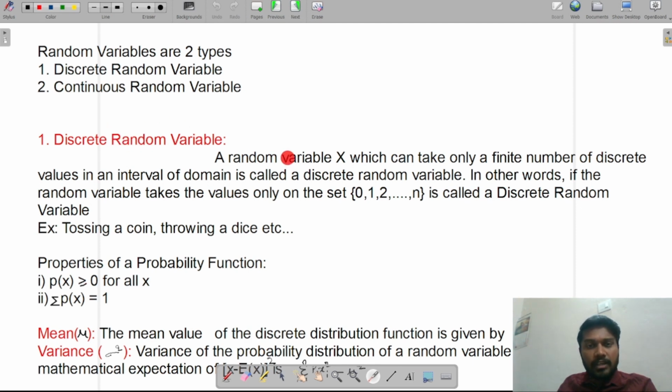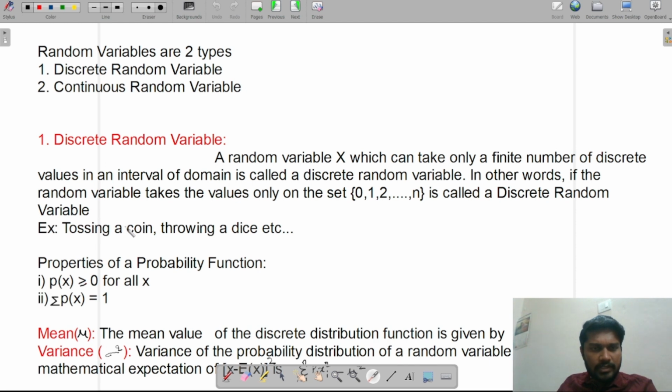A random variable capital X which can take only a finite number of discrete values in the interval of domain is called a discrete random variable. In other words, if a random variable takes values only from the set 0, 1, 2, and so on up to n, it is called a discrete random variable.